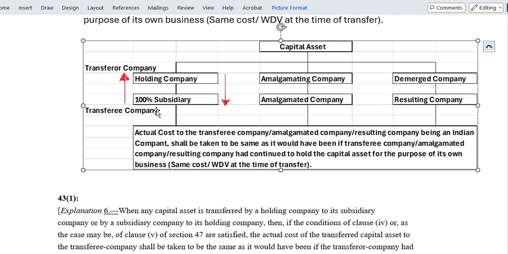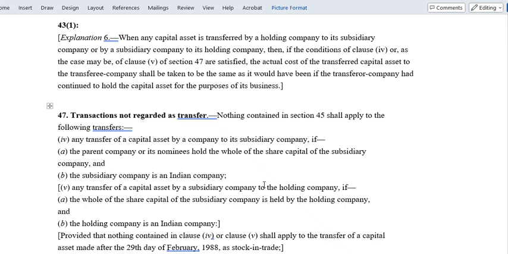That is the fashion in which we have to consider it. The actual cost to the transferee company shall be taken as the same as it would have been if the transferee company continued to hold the capital asset from the very beginning, for the purpose of its business. When it is continuing, that means earlier also it was with the same company. Like that we have to think. So there won't be any change. Whatever be the actual cost for the transferor company, the same cost will be applicable to the transferee company also. Okay.